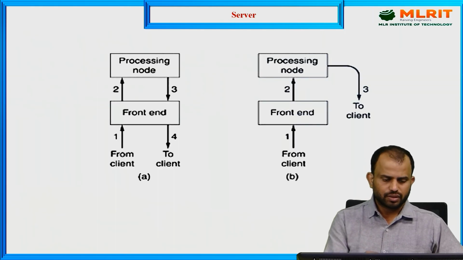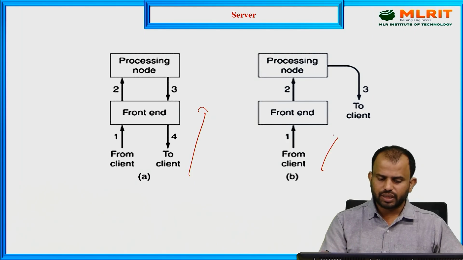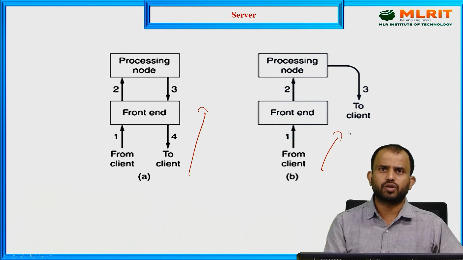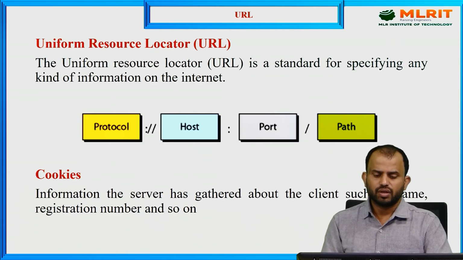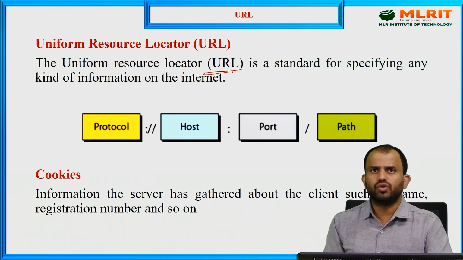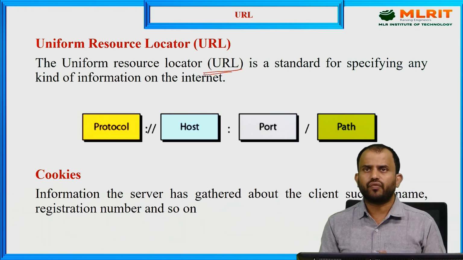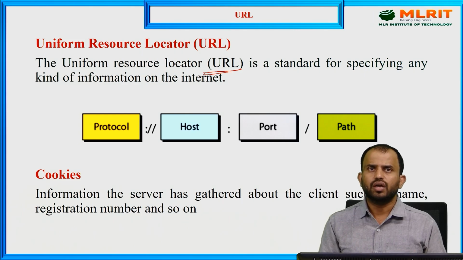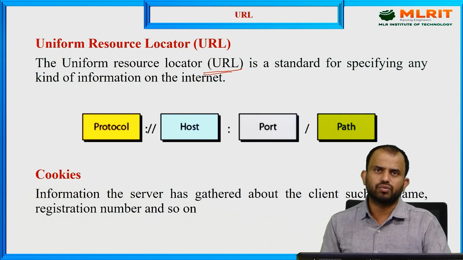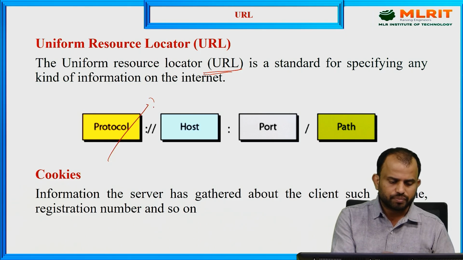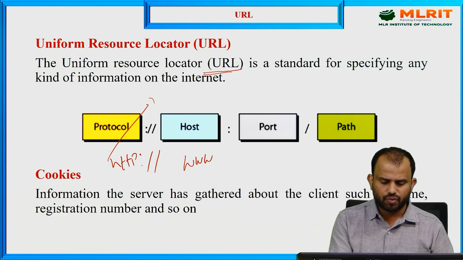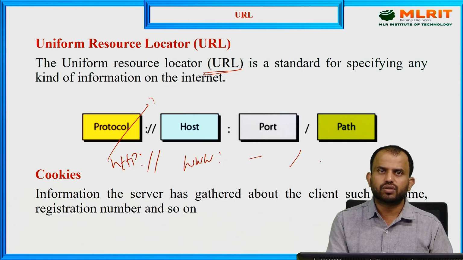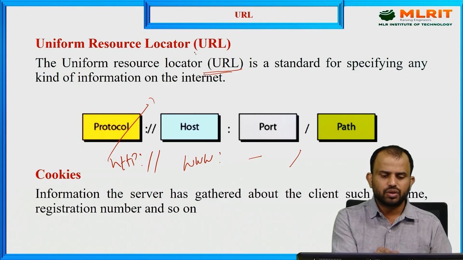So here, when you see the client side, as well as from the single side, multiple processing nodes are there, from the front end one client or two clients, both scenarios. And next is the uniform resource locator. In the name itself we call it URL, the uniform resource locator, which is able to identify. It is a standard technique, so we can easily identify the information from the client only. Here, the respective protocol we are using is the HTTP protocol version, and what kind of host address, what kind of port address, and the respective path we are using. All this information we get with the help of the URL system only.